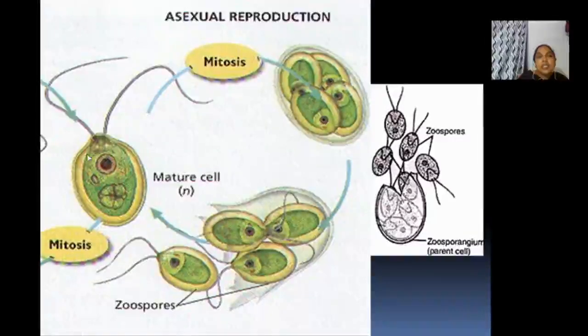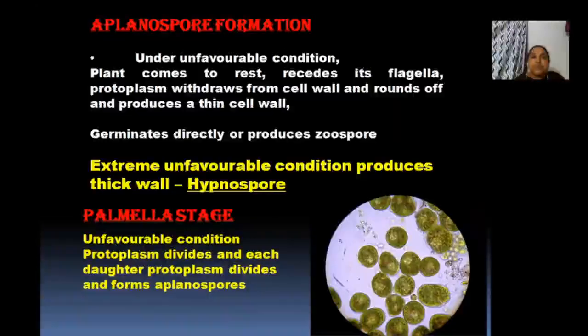Clear? So this is the Chlamydomonas. What is happening here? Its flagella and everything are lost. Inside, only protoplasm remains. It enlarges and undergoes division, that is mitosis, producing first 4, then 8, 16, likewise. Then each produces flagella, and that is known as a zoospore. This is how zoospores are released by breaking the parent cell. Then the zoospores are liberated, germinate, and give rise to the Chlamydomonas plant.